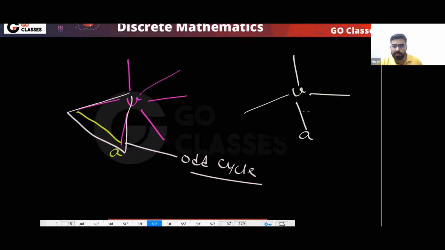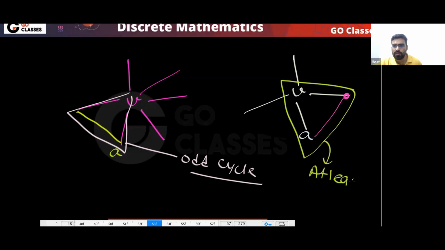It means this vertex is connected to someone. So whatever you do, there will be at least one odd cycle. Yes or no?